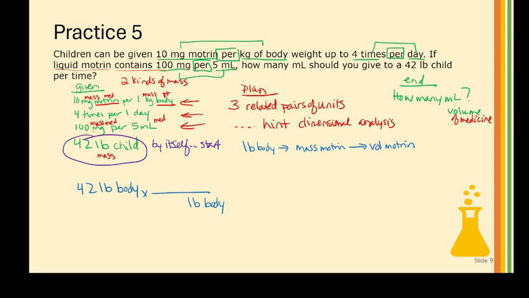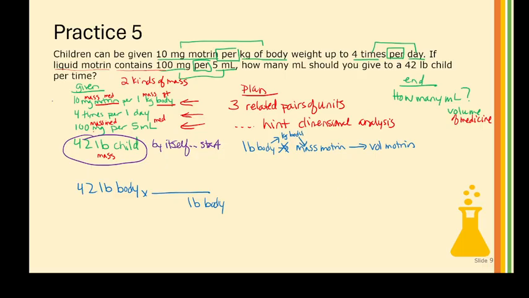This one's relating the body and the mass of the medicine, except it's in kilograms. So I need to go from pounds of body to kilograms of body to mass of Motrin.